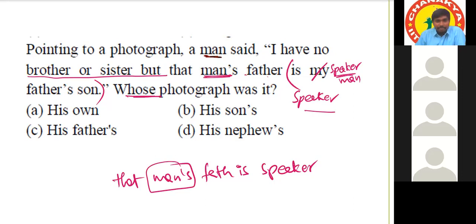Okay, but that man's father is my father. Yes, sir. Understood. That man's father is speaker means speaker is the father of that man. Okay, so the speaker is showing the photograph of his son. Got it? All of you. Yes, sir. Okay.